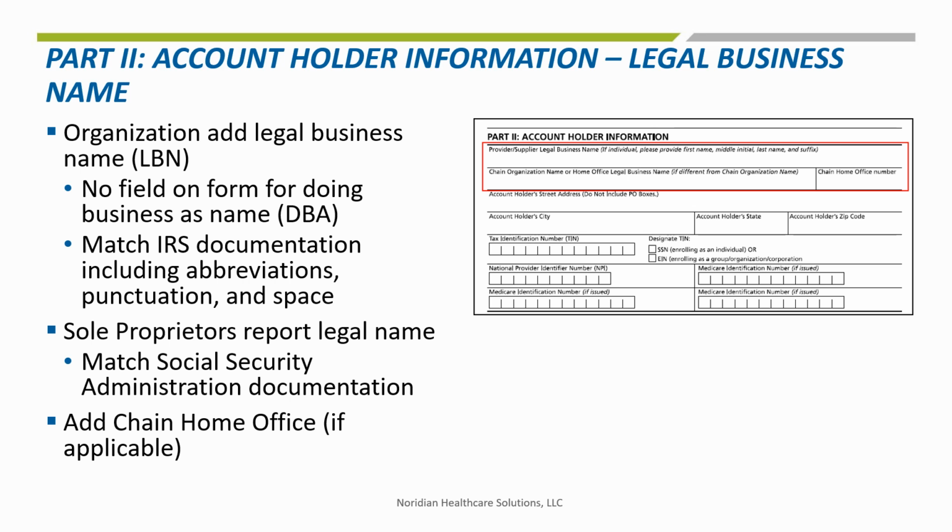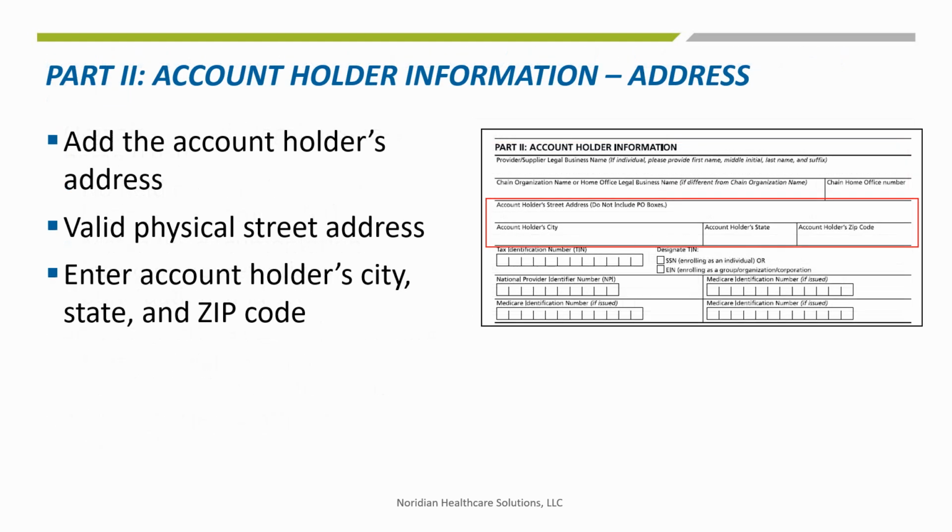If the account holder is a sole proprietor, the name reported should match the name on file with the Social Security Administration. Add the name of the chain home office if applicable. Continuing in Part 2, add the account holder's address. Make sure a physical address is used, as a post office box is not accepted.